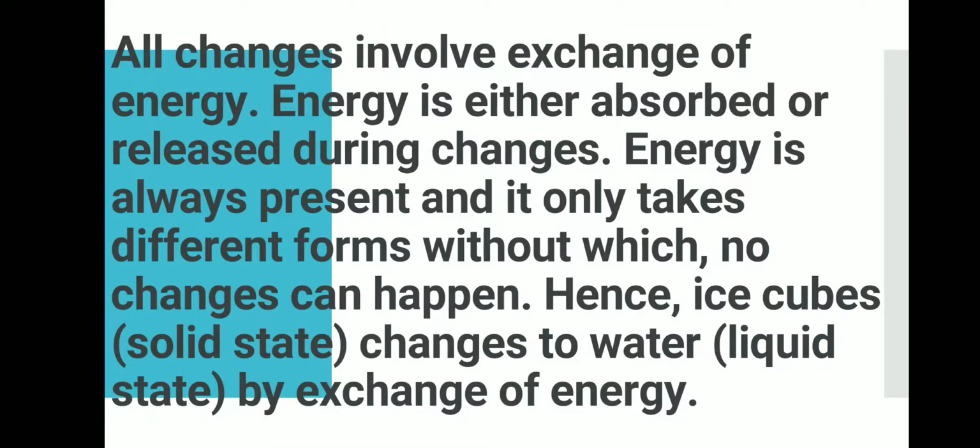All changes involve exchange of energy. Energy is either absorbed or liberated out. As we have seen, ice cubes in a solid state changes to water, that is a liquid state, by exchange of energy. Now we have understood that this ice cube gives off energy and gets changes into water.